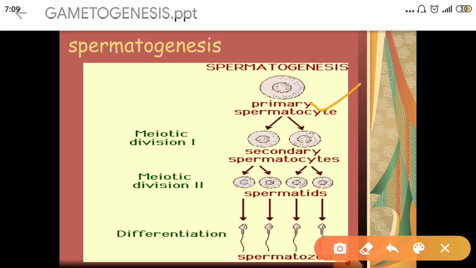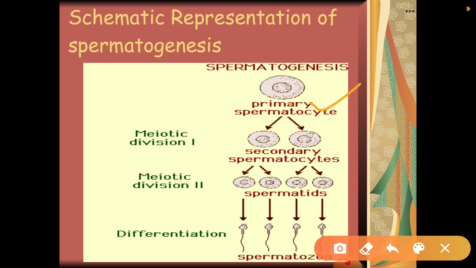These primary spermatocytes will now undergo meiotic division, the first meiotic division. After that, each primary spermatocyte divides into two, known as secondary spermatocytes, and they will be haploid.